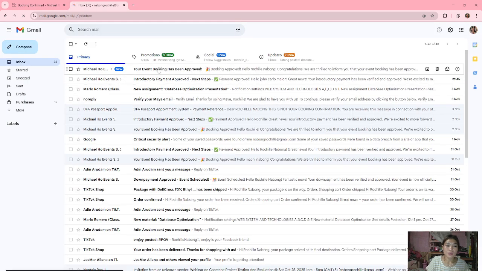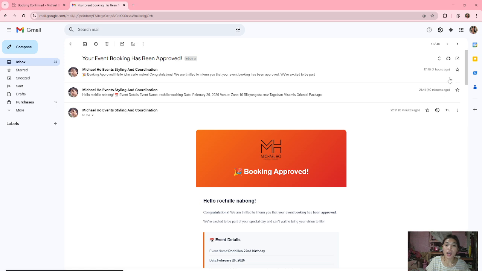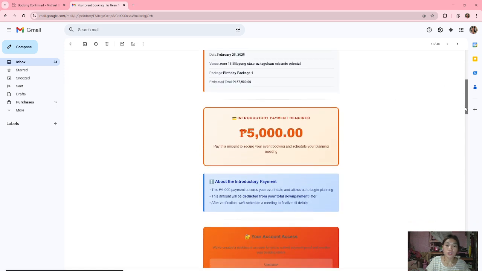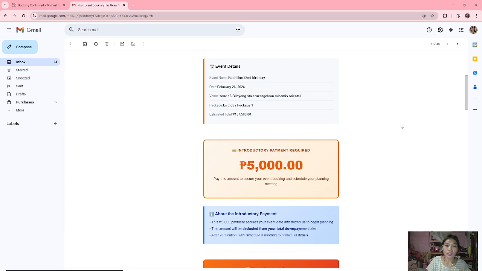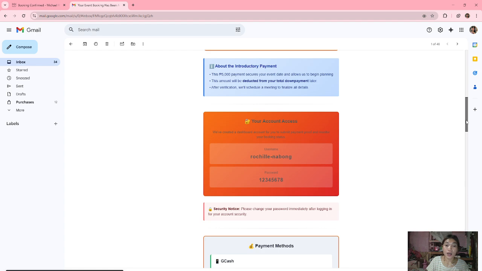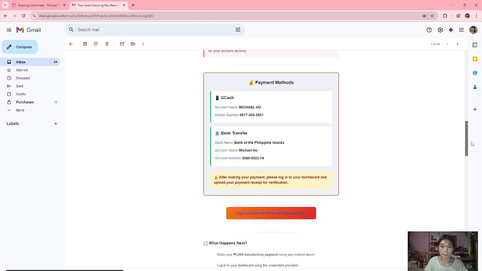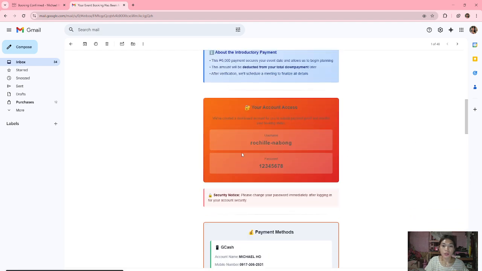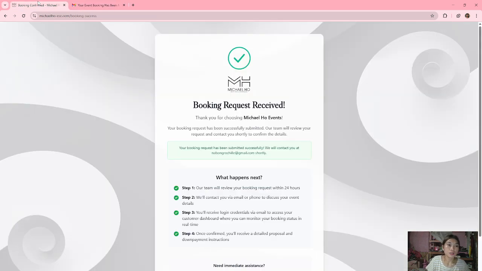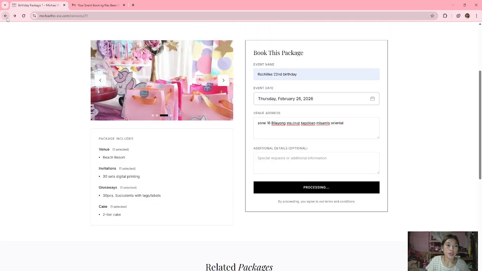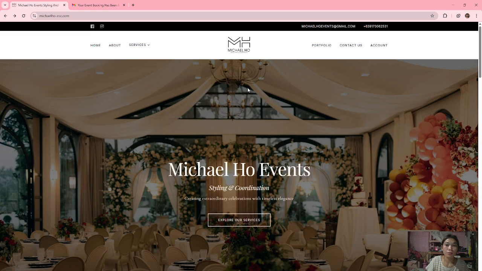So you can see here's the booking approved, the inventory payment required, and your account access and the payment methods. Okay, I'm going to this one to log in. So I can pay for booking and account.